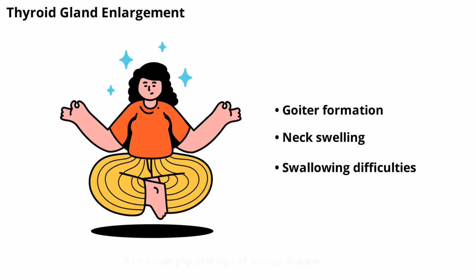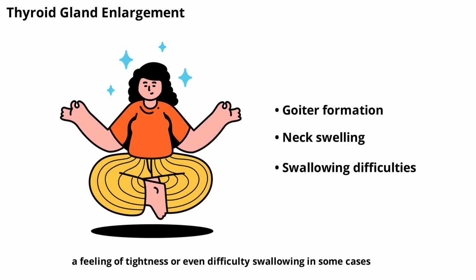A common physical sign of Graves' disease is the enlargement of the thyroid gland, known as a goiter. As the immune system continues to stimulate the thyroid, the gland swells and may become visibly enlarged at the front of the neck. This can cause discomfort, a feeling of tightness, or even difficulty swallowing in some cases. The goiter is a direct result of the ongoing autoimmune attack and excessive hormone production, and its size can fluctuate depending on disease activity and treatment.